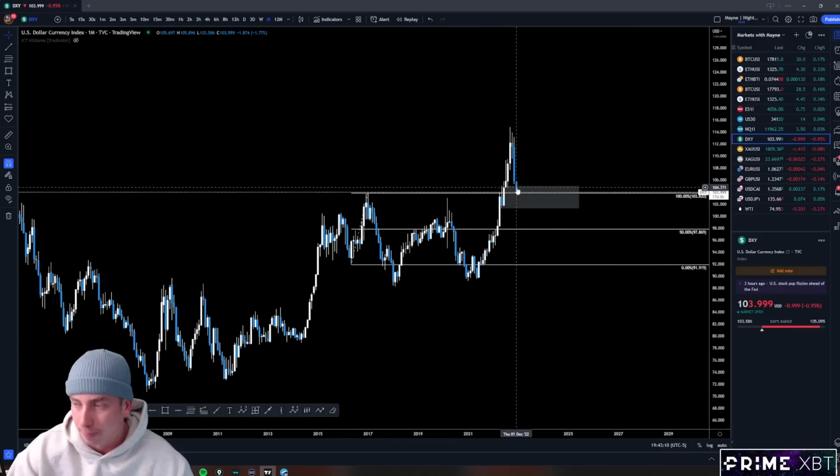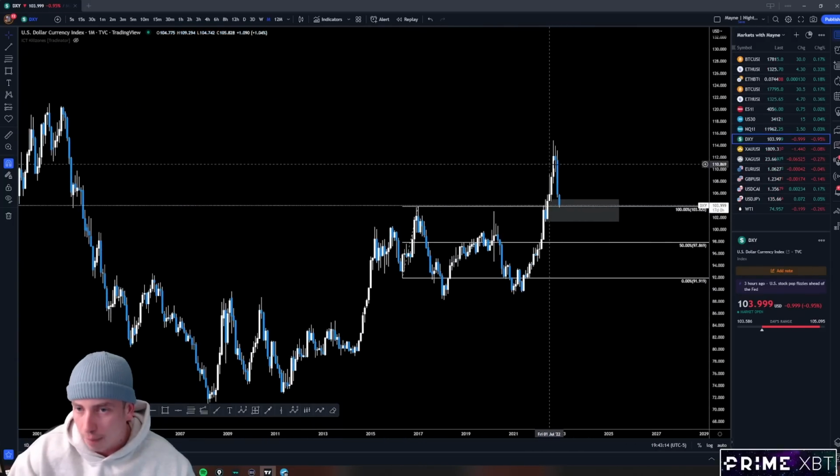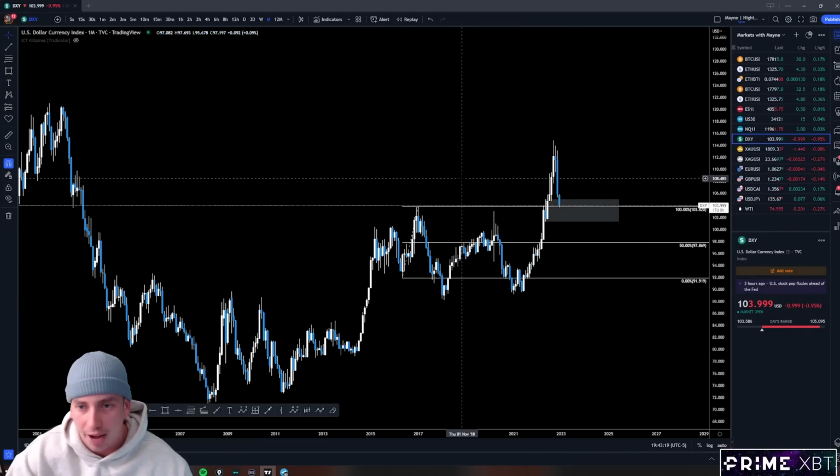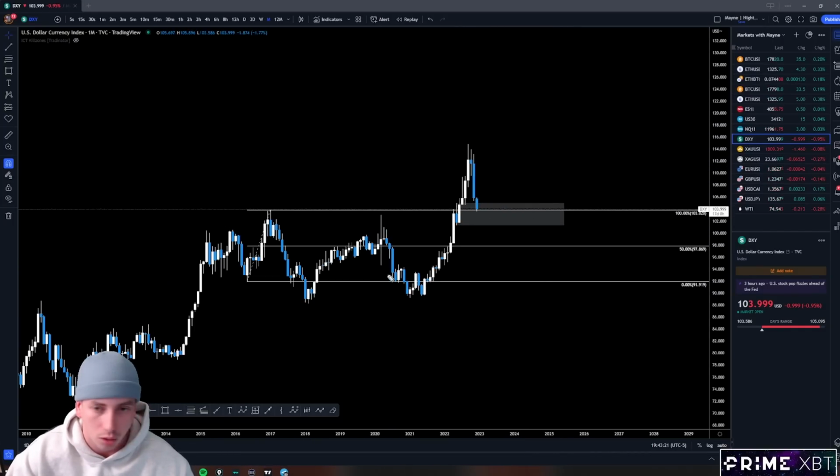Now we're retesting. Even if the macro top on the dollar is in and this rally is done, because this has been a giga rally, it doesn't mean it's just going to full retrace. From here, we could very much bounce, put in a lower high, and then sell off further back into this range, right? If we trade back into this old range, this is a deviation, and the high is in on the dollar for some time.